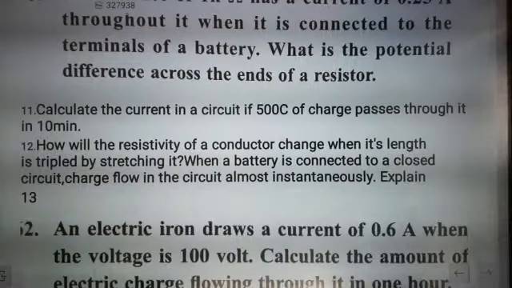When a battery is connected to a closed circuit, charge flows in the circuit almost instantaneously. Explain. So the first question is, how will the resistivity of a conductor change when its length is tripled by